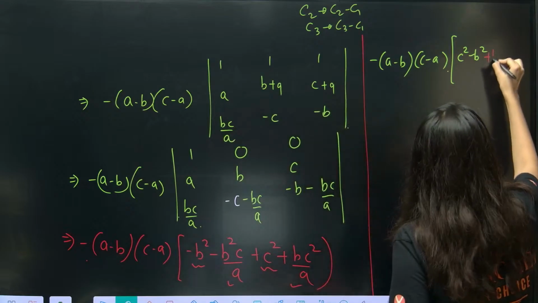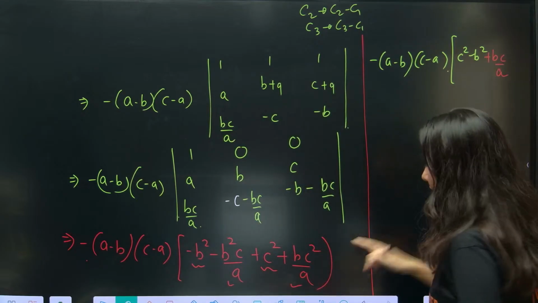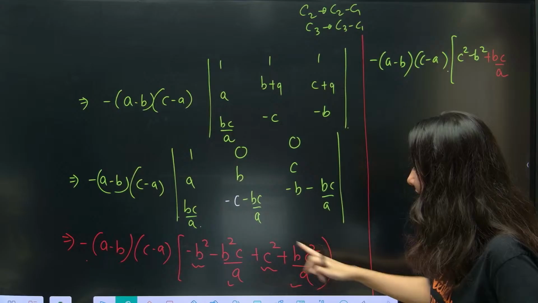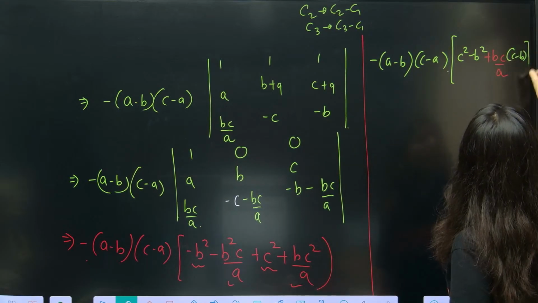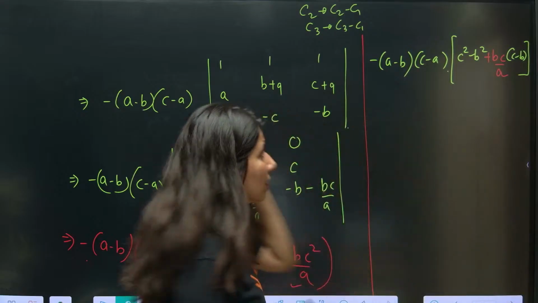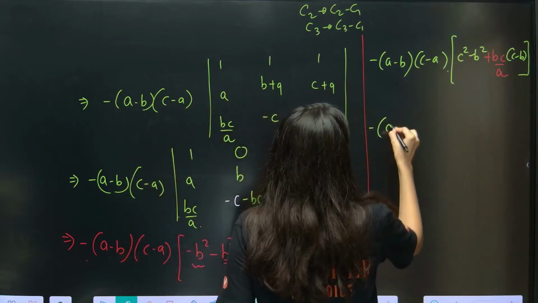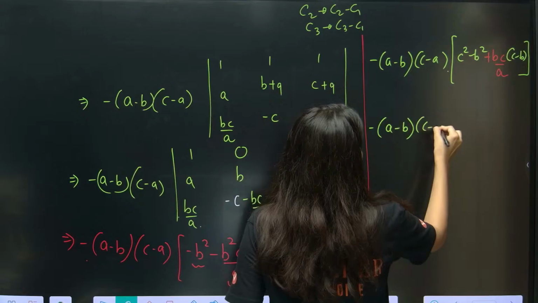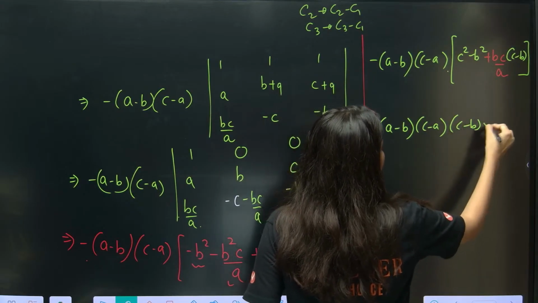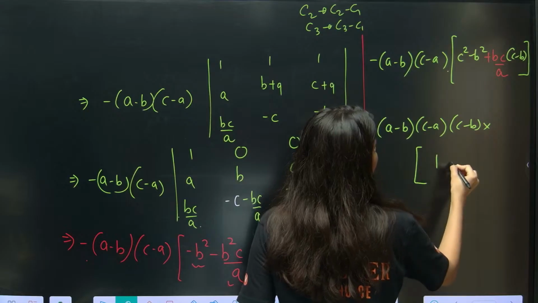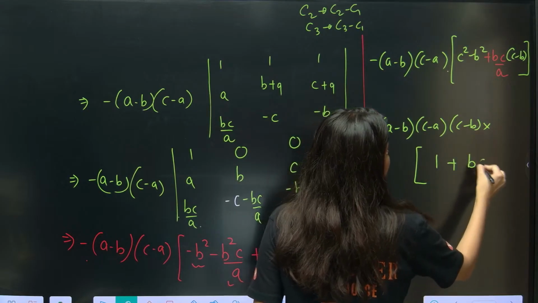So plus BC by A is common. If you take BC by A common, this is C minus B, so again C minus B is left out. That's it. Now C minus B can come out. So this is negative of A minus B, C minus A, and C minus B will be out. Multiply. Now what you are going to get is 1 plus BC upon A.